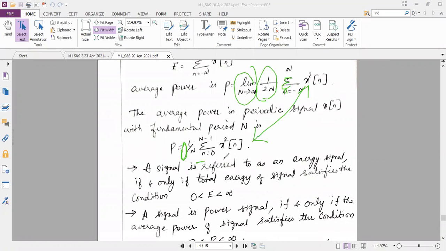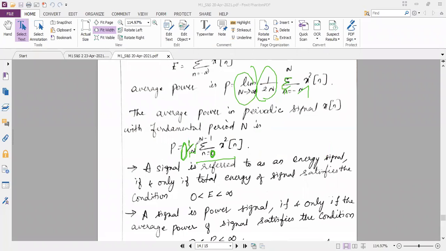But here I am taking the summation from n is equal to 0 to N minus 1, from the origin. On the scale, 0, 1, 2, up to N minus 1 is the right hand side, and minus 1, minus 2, minus 3 and so on is the left hand side. If I take only the positive side of the time axis, then I have n is equal to 0 to N minus 1, and in place of 1 by 2N it becomes just 1 by N.